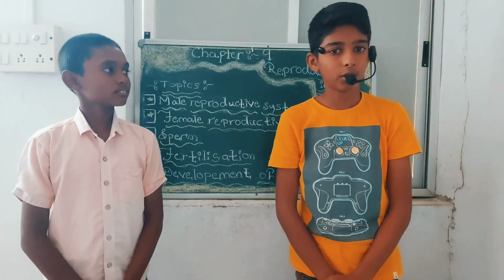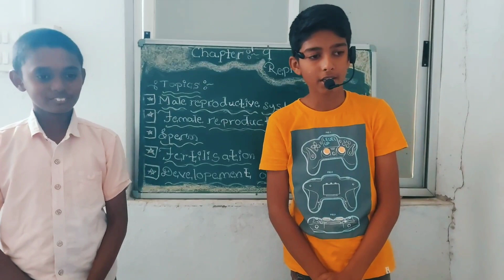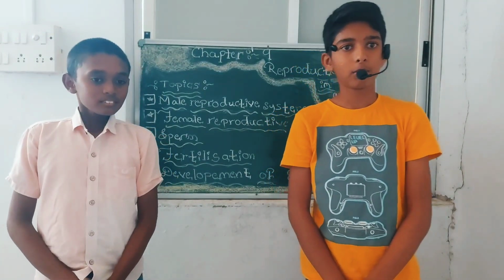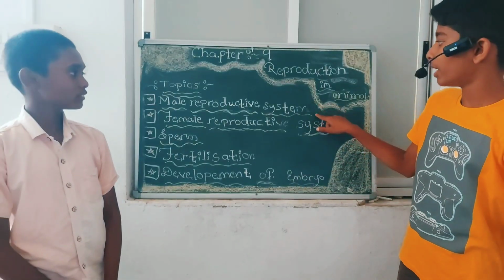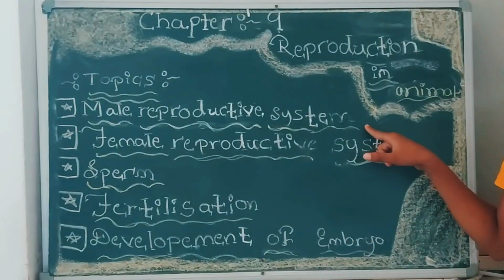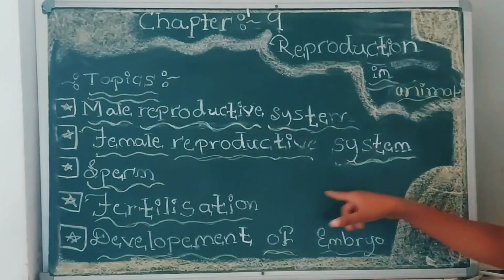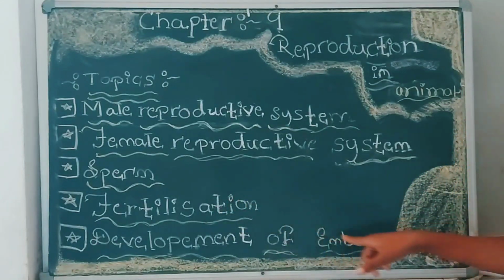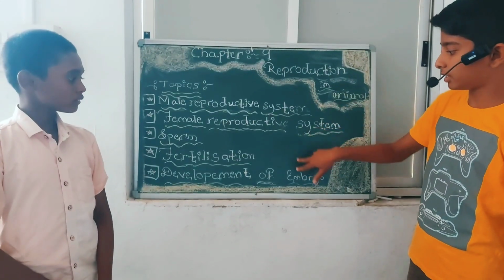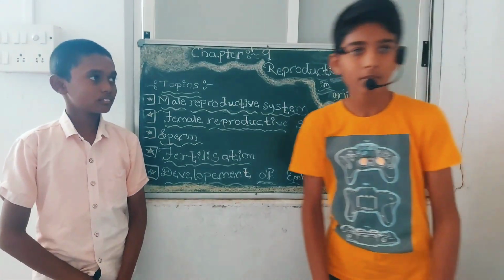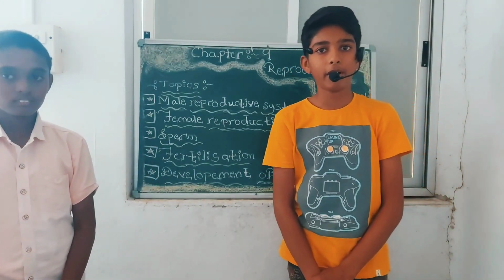My name is Siddharth. Today I am going to speak some words on the female and male reproductive system. First, let's see what topics are covered in this chapter: male reproductive system, female reproductive system, sperm, fertilization, and development of embryo. These two are covered by me and these three are covered by my friend Parshuram. Now, let's discuss the female reproductive system.